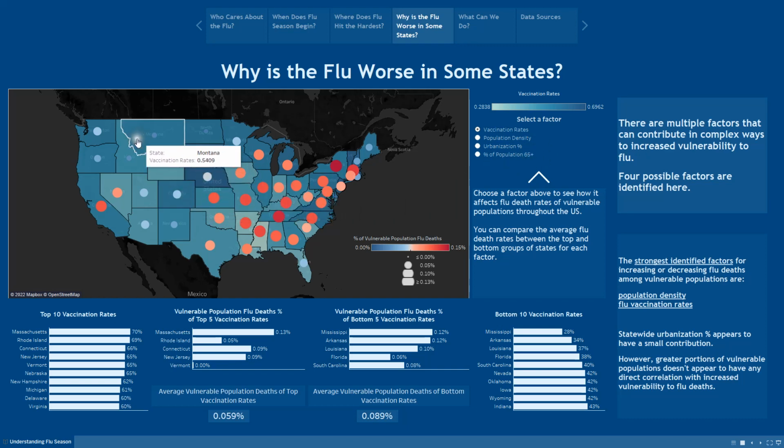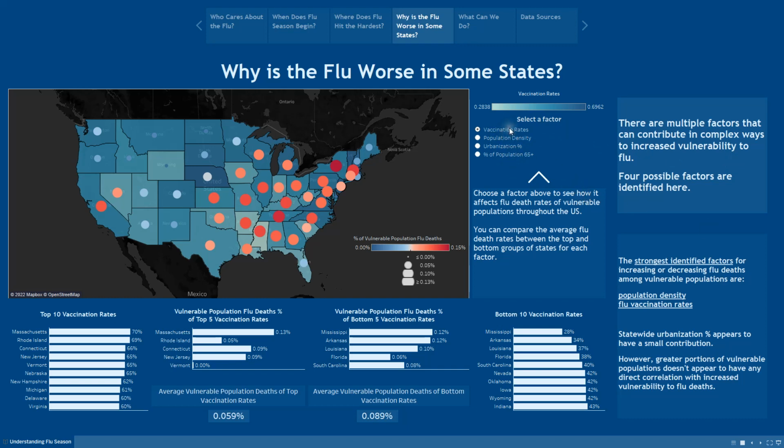So on this map, the blue color of the states will change with intensity depending on which factor we select, whereas the circles actually get smaller, like Wyoming here, or larger, like New York and Tennessee, depending on how vulnerable those states are to the flu, more or less than average. And of course, remember that our vulnerability is being measured by the percentage of their vulnerable populations which die from the flu each year. So all these circles and colors on the circles, these indicators remain the same regardless of which factor we choose. So they help us to maintain a reference so that we can remember which states are hit hardest by the flu.